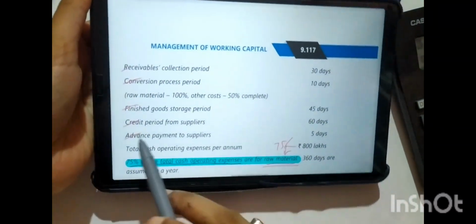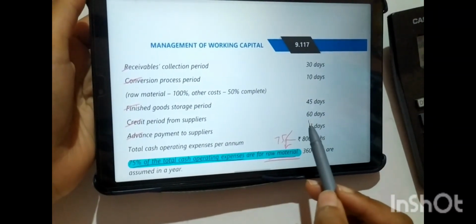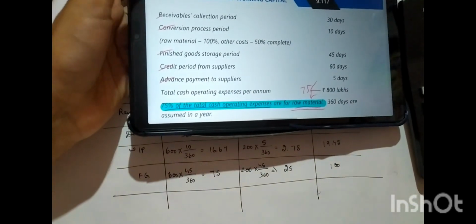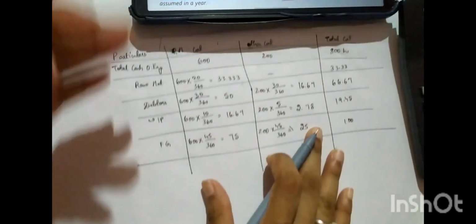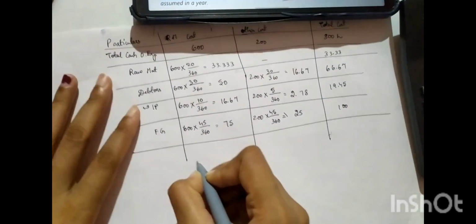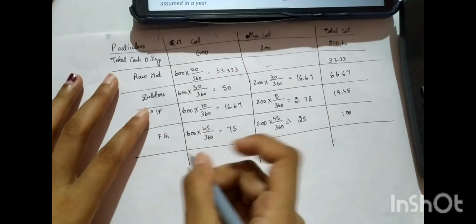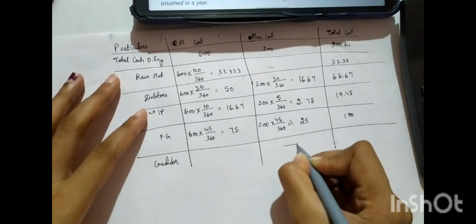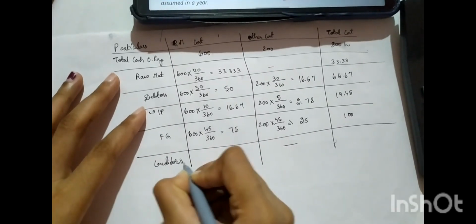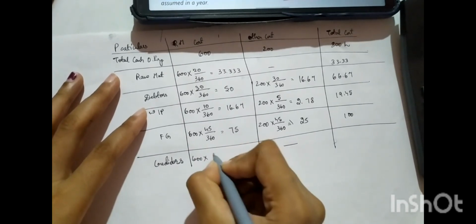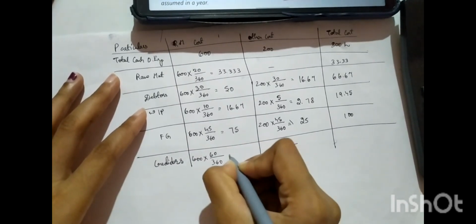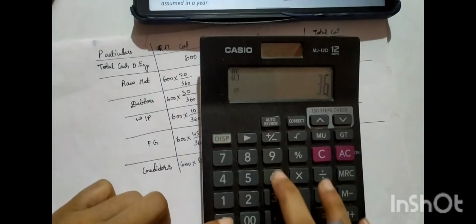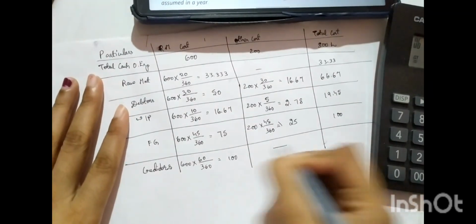And the next they have given credit period from suppliers is 60 days. So we are just taking the raw material from supplier on credit. So on that we don't have to incur any other costs like overhead or anything, right? Credit period from suppliers, that is creditors. No other costs, so nil. 600 into for how many days? For 60 days. So this comes out to be 600 into 60 divided by 360, 100. That's all.